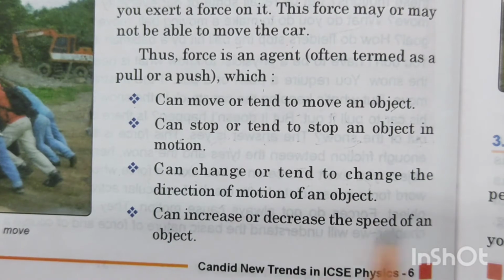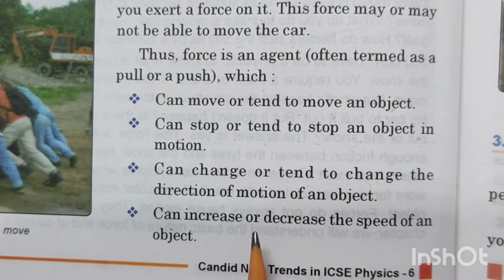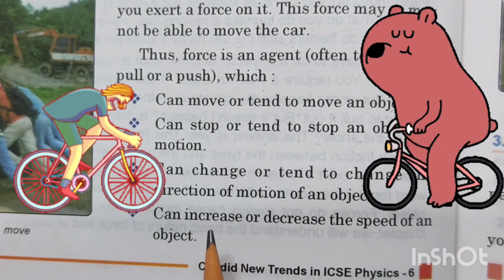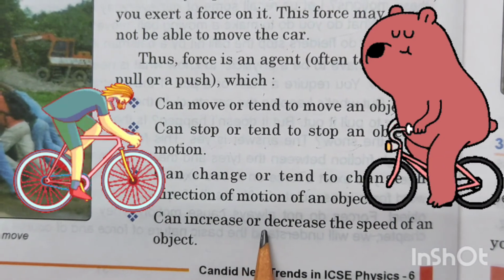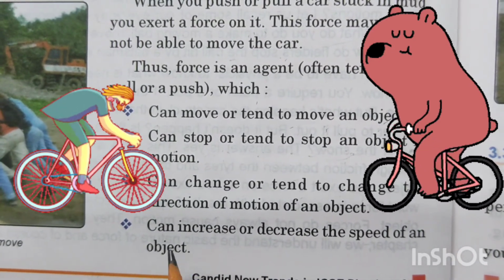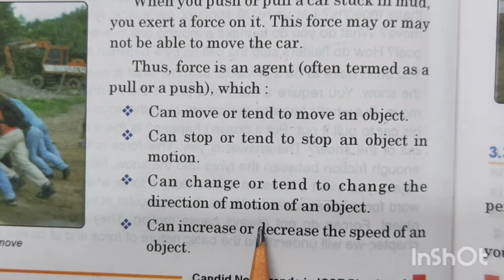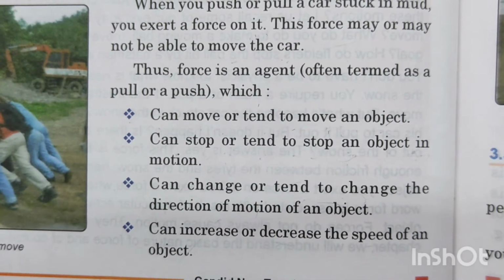Force can increase or decrease the speed of an object. Now suppose you are cycling. Many of you must have cycles at home. So when you want to increase the speed of your bicycle, children, what do you do? You start paddling it faster. You apply more energy, you apply more force, and as a result, the speed of the bicycle increases. If you want to decrease the speed of the bicycle, either you apply the brakes or you start paddling it slowly. So that decreases the speed of the bicycle. So all these things can be seen when the force is being applied.